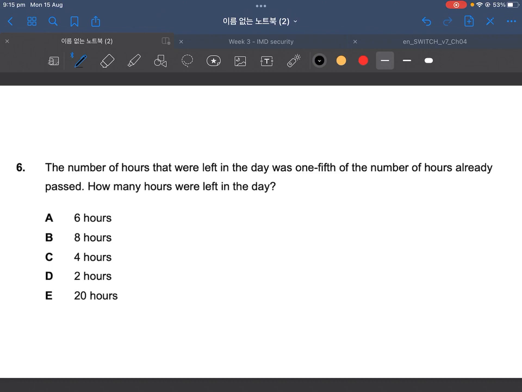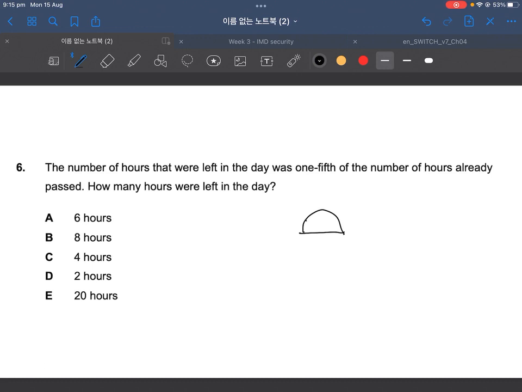The number of hours that were left in a day was 1/5 the number of hours already passed. How many hours were left in the day? I like to draw this little diagram. Imagine it's a sun, representing the number of hours in a day with light. It says the hours left are 1/5 of the hours already passed.